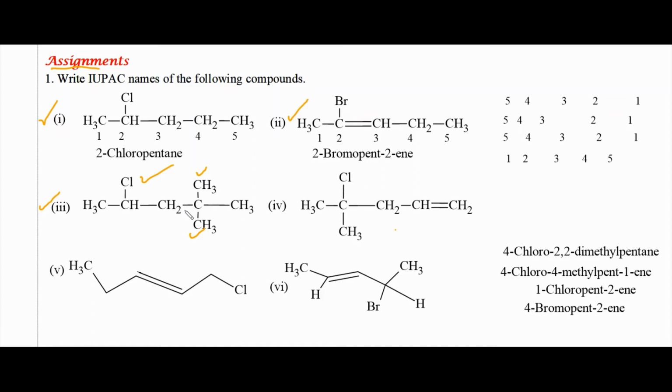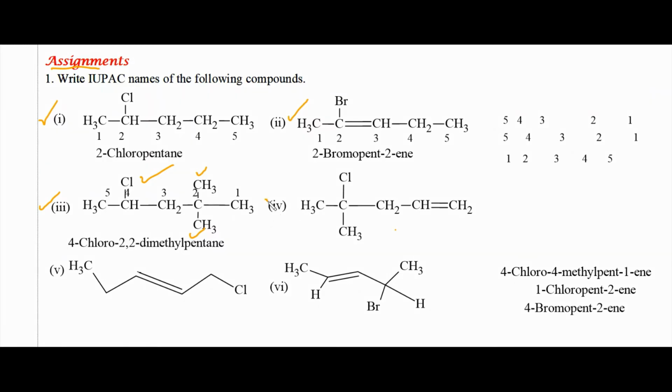Then what we do is, carbon atoms in the parent chain are numbered from the right end because more substituents are present nearer to the right end. Now, this structure has the IUPAC name 4-chloro-2,2-dimethylpentane.